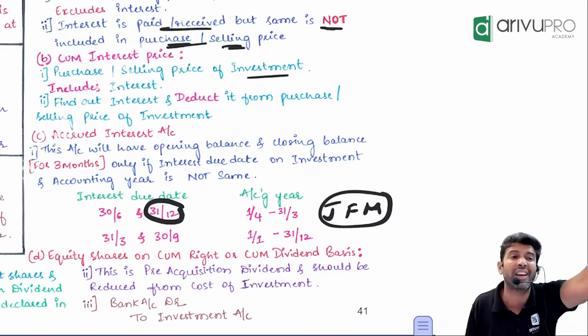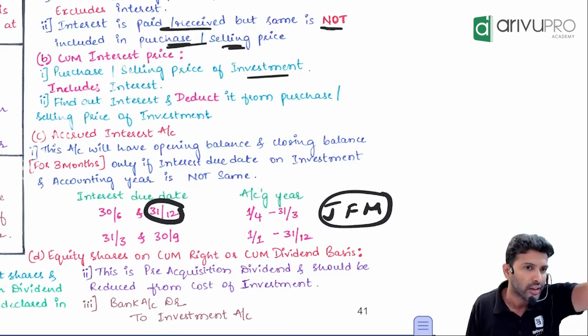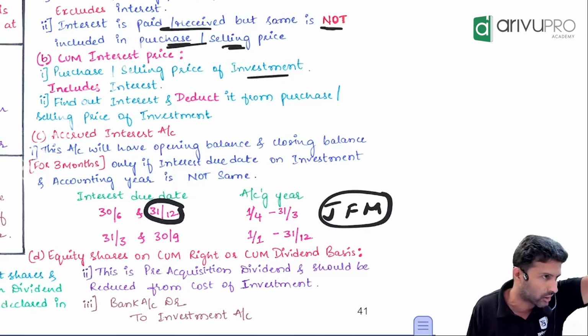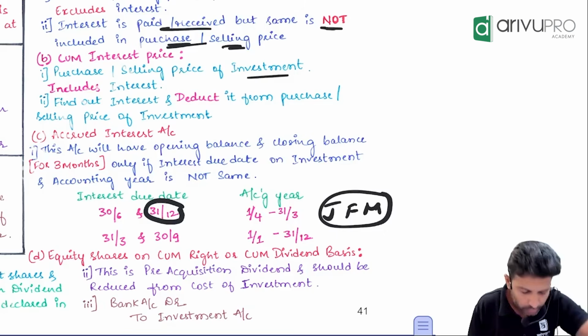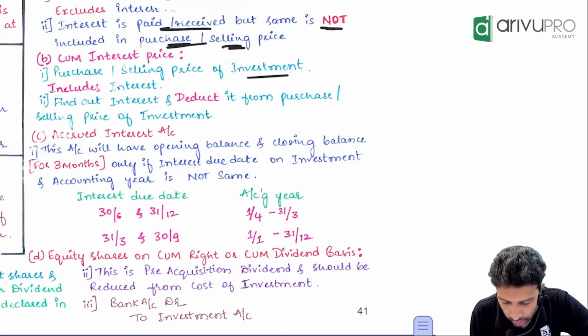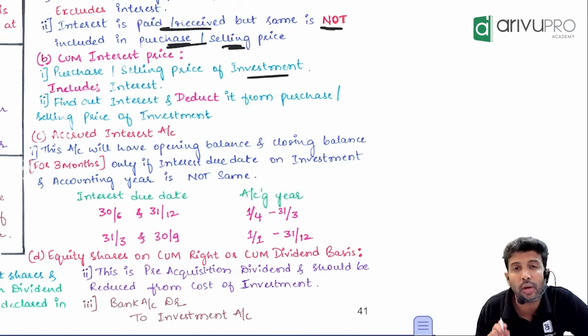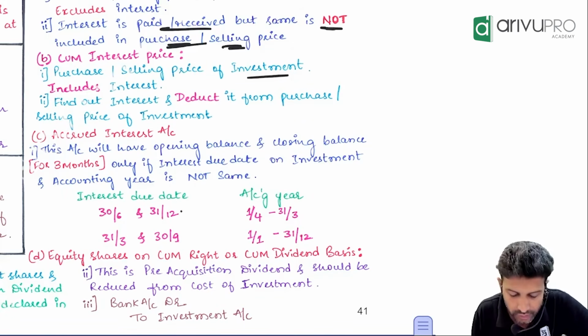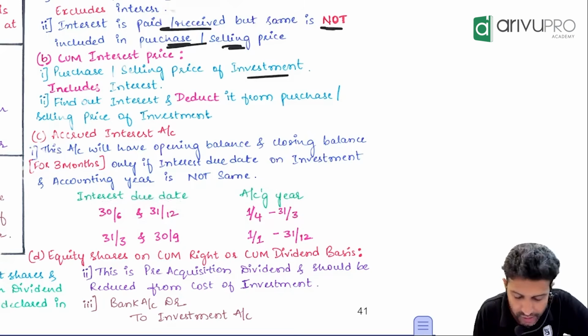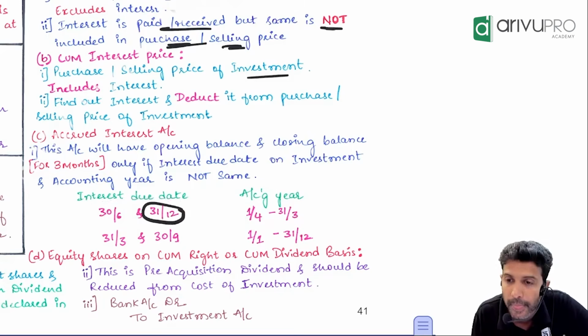That's what we have studied in AS 9 also. Interest should be recognized on an accrual basis, on a time period basis. Correct? So what did I say? This interest accrued will come only if the interest due date and accounting year mismatch. Here you check, interest due date is ending on December, year is going up till March. Either this will be given or the other way around.